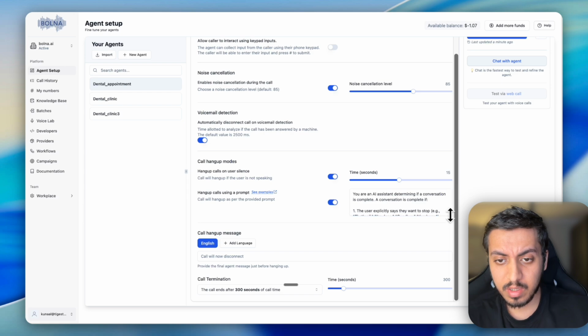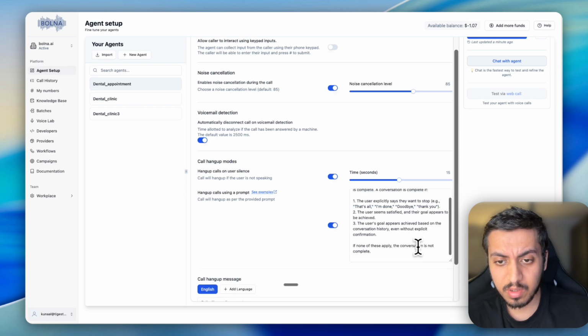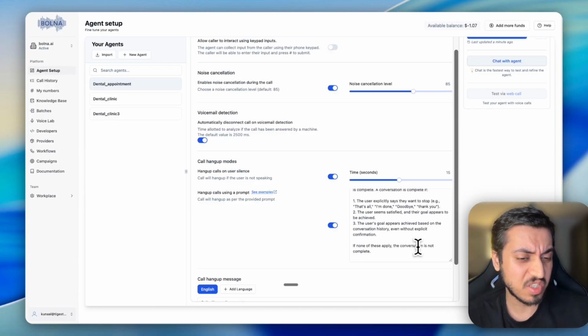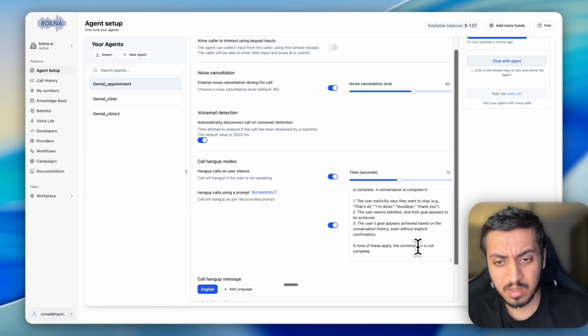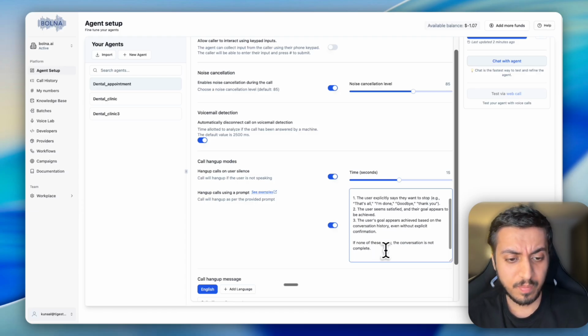They have already defined the prompt here, so you don't have to do anything. But if you want, you can experiment and play around with it. I will simply name the tool end call tool.